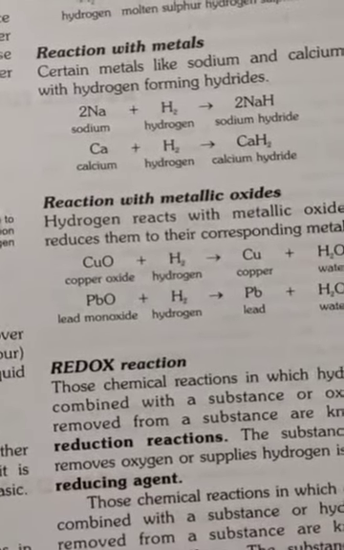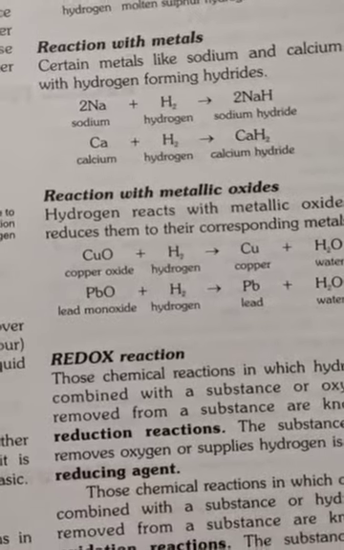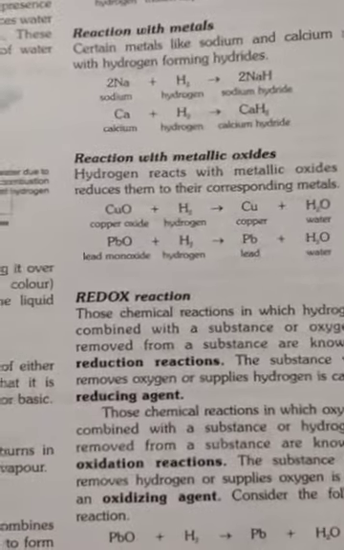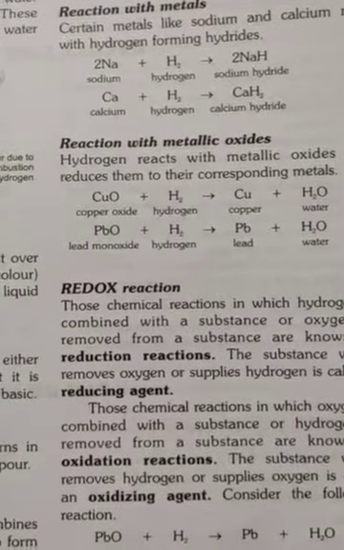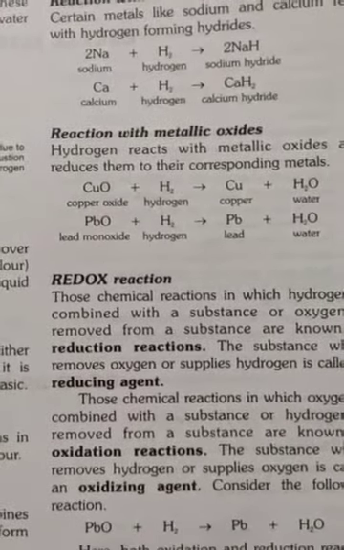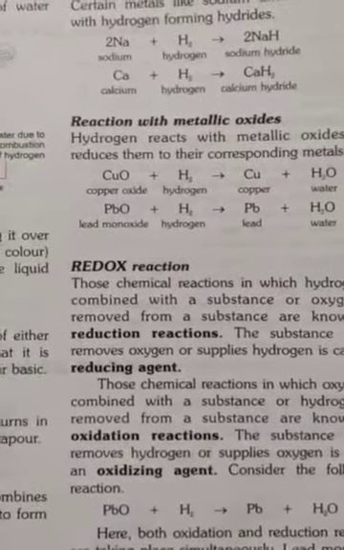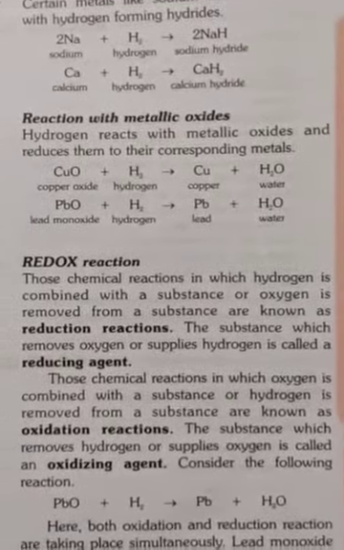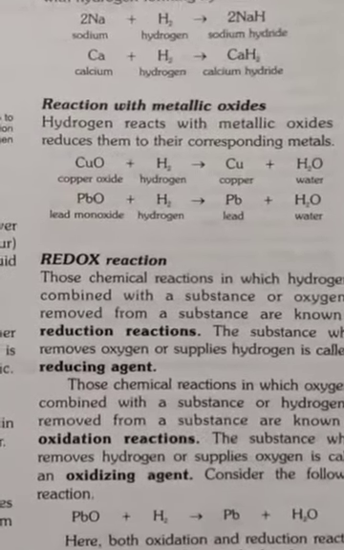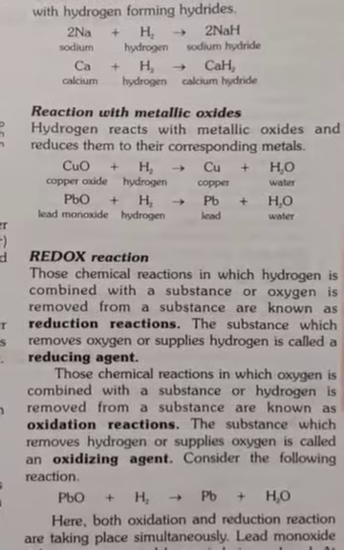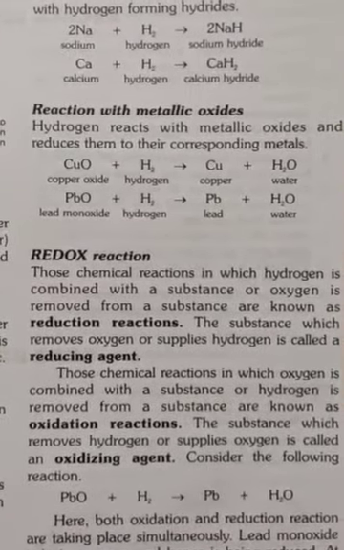Calcium reacts with hydrogen, it gives us calcium hydride. Now see reaction with metallic oxide. What happens when hydrogen reacts with a metallic oxide like copper oxide, lead oxide, zinc oxide, whatever? It gives us copper plus water, which means hydrogen reacts with metallic oxide and reduces it to the corresponding metal. Like copper oxide plus hydrogen, they give us copper and water.